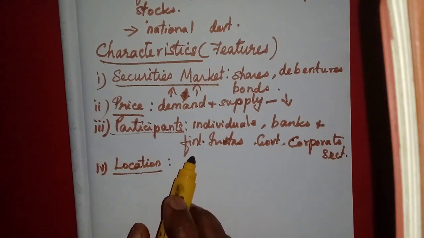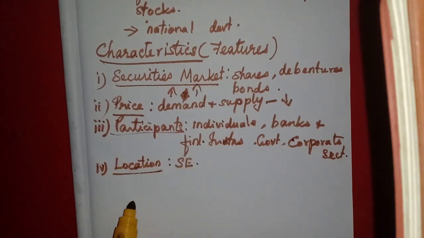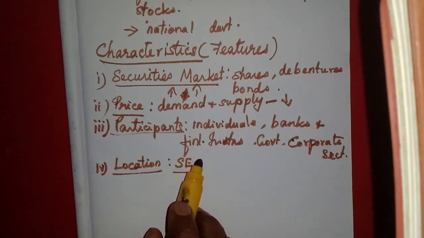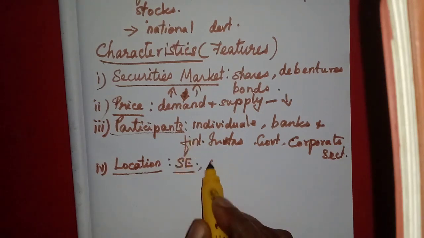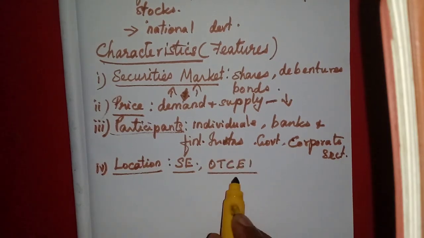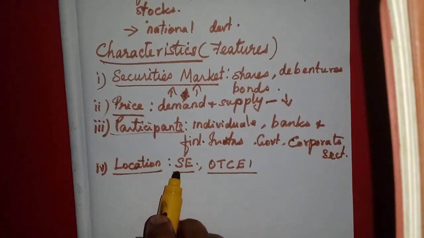A separate location we cannot say, but the stock exchange is the main location for the capital market. And we can say the over-the-counter exchange of India, OTCEI. This is also one of the locations of the capital market.